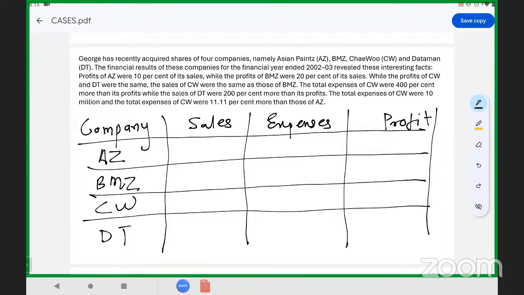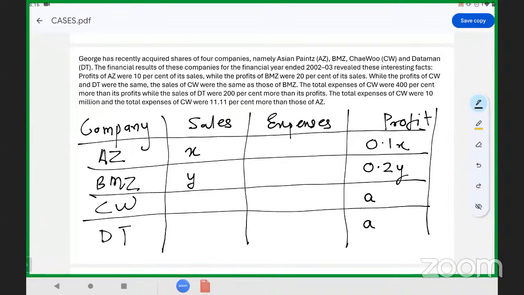Profits of AZ were 10% of its sales, so if sales of AZ was X, the profit will be 0.1X. The profits for BMZ were 20% of its sales, so if this is Y, this will be 0.2Y. Next, the profits of CW and DT were the same, so let's consider this as A.